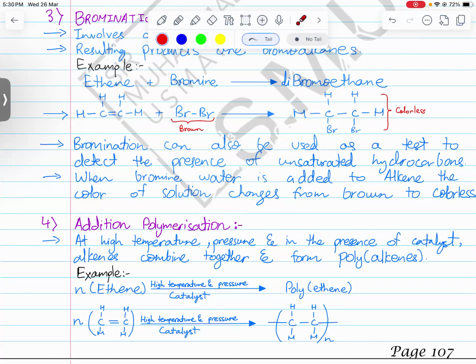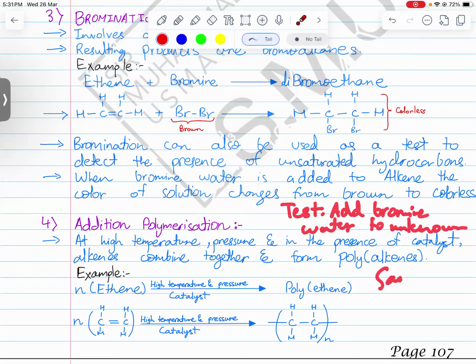The test is add bromine water to unknown sample. If you want to write it, just write: add bromine water to unknown sample. All right.